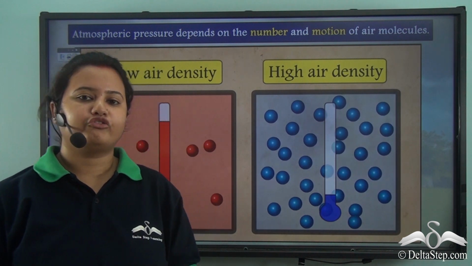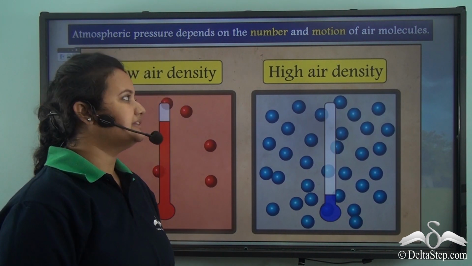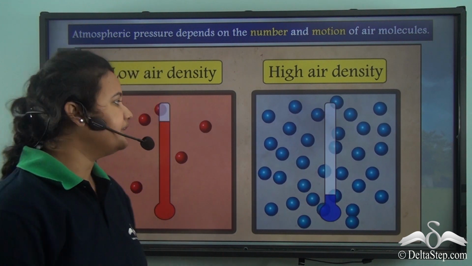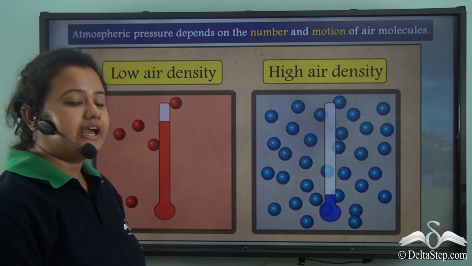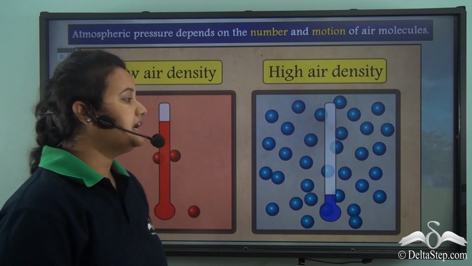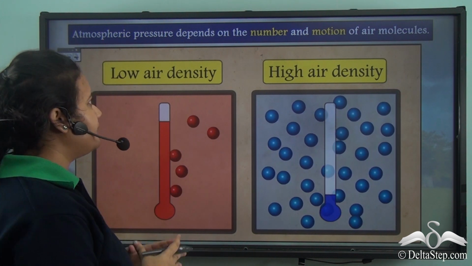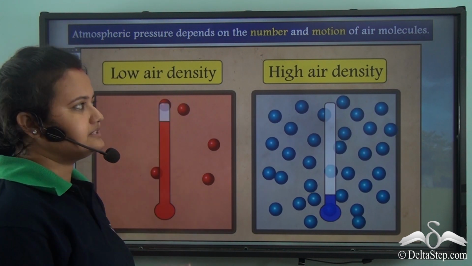As a matter of fact, warm air contains fewer air molecules than cold air. Also, if the temperature is high, then the motion of air molecules is more. As a result, the intermolecular spaces increase, so warm air has low air density.